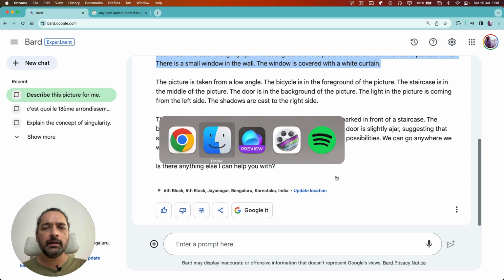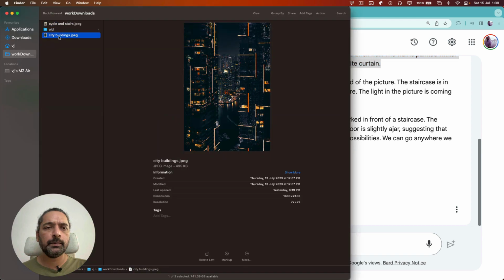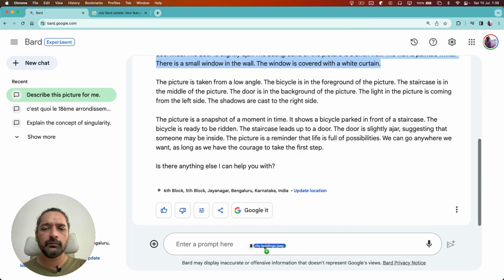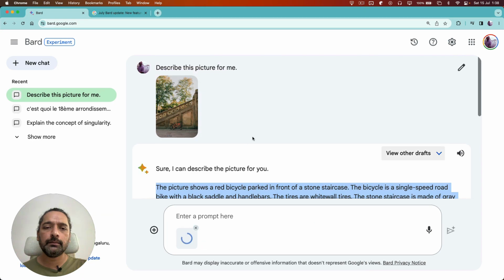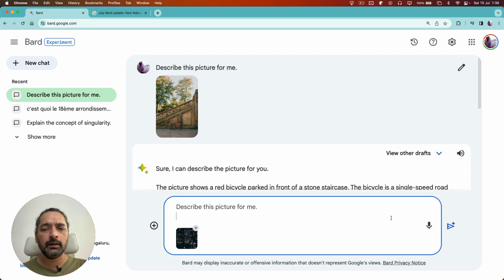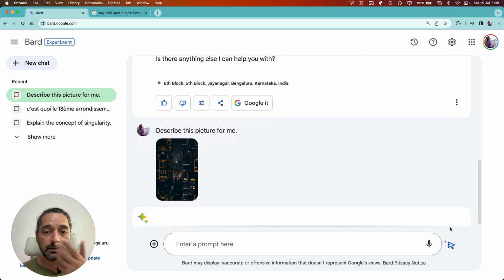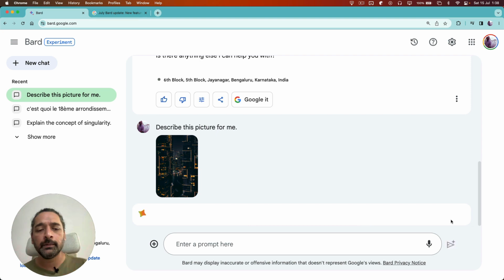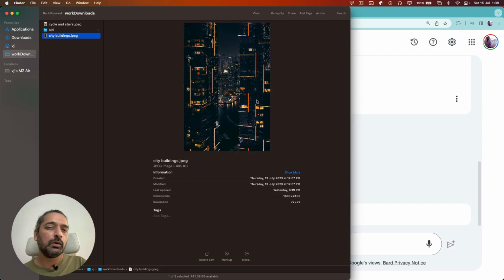Okay, let me try another one which is a little tougher. I like to play around with some easy ones, some tough ones usually, just so that we get an idea of the range of stuff it is capable of and whether it is actually reasonable or not, right? So the previous one is reasonable. The second picture is way tougher, right? There's a lot of black, there's not much lighting, and there might be things that it misses.